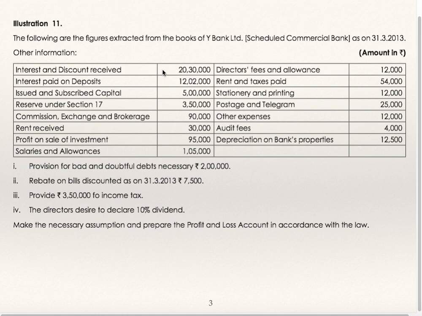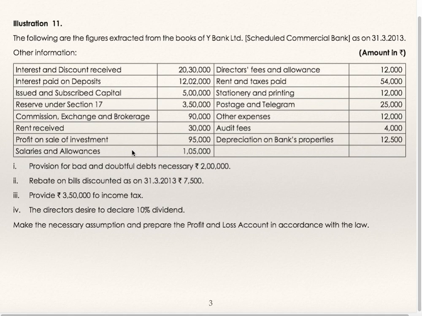Interest and discount received. This will be shown under schedule number 13. Interest paid on deposits. This will be shown as schedule number 15. Issued and subscribed capital. Schedule number 1. Reserve under section 17. This is schedule number 2. Commission, exchange and brokerage. Schedule number 14. Rent received. Schedule number 14. Profit on sale of investment. Schedule number 14. Salaries and allowances.